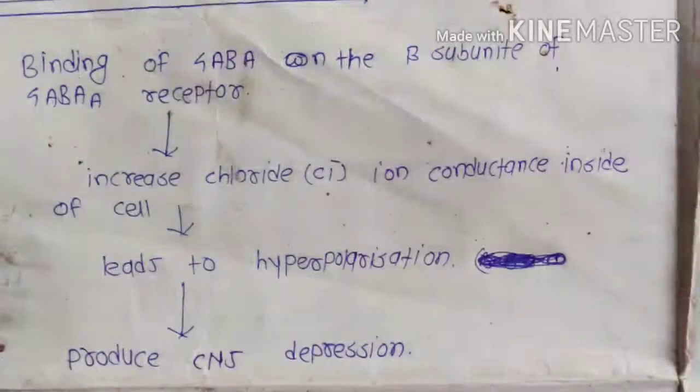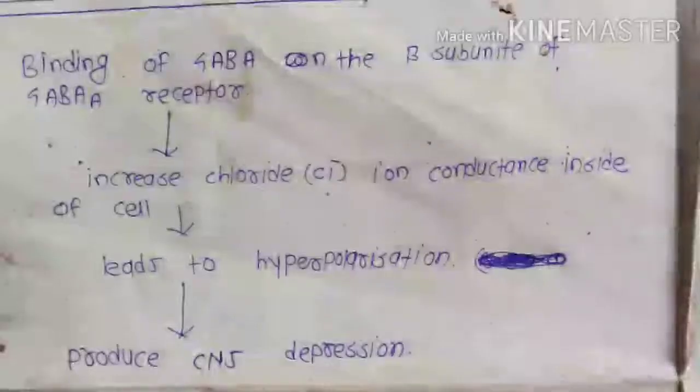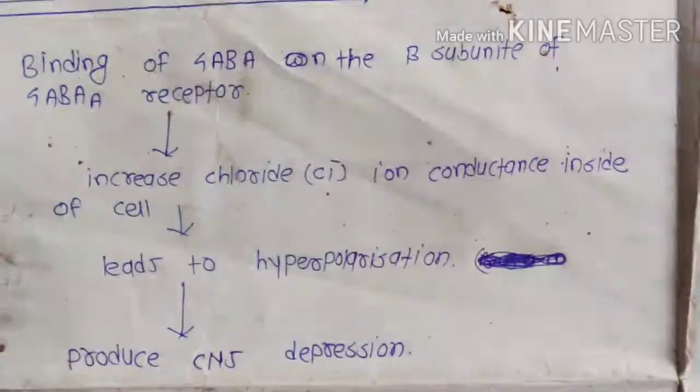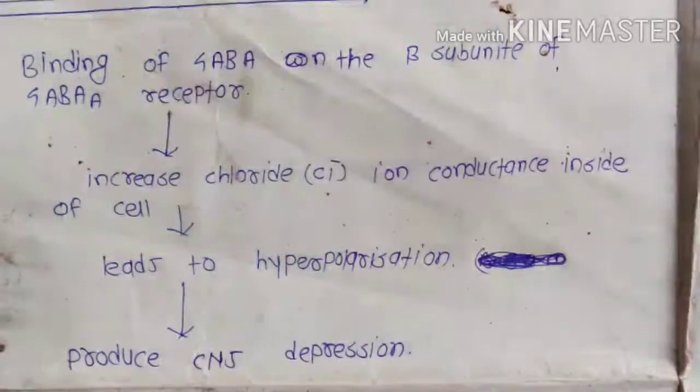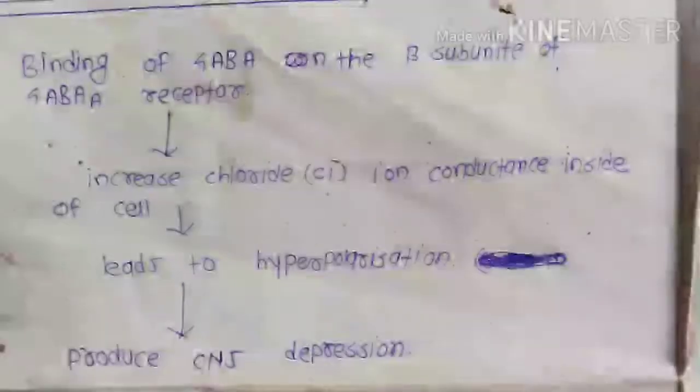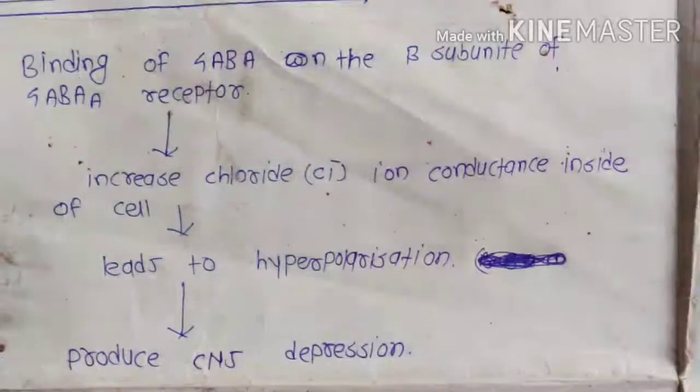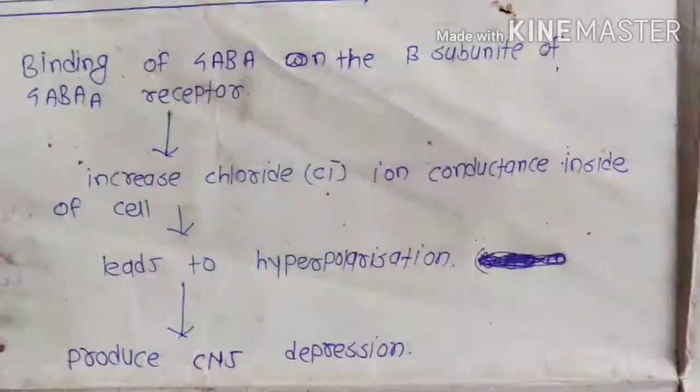If GABA binds to the GABA A receptor on the beta subunit, there is the opening of the chloride ion channel, increasing chloride ion conductance into the cell, which leads to hyperpolarization and produces CNS depression and inhibitory effect. So friends, this is all about the GABA receptor, what GABA is, what the ligand is, the binding site of GABA on the GABA A receptor, the binding site of the barbiturate, that is the alpha beta interface, and the binding site of the benzodiazepine, that is the alpha gamma interface.